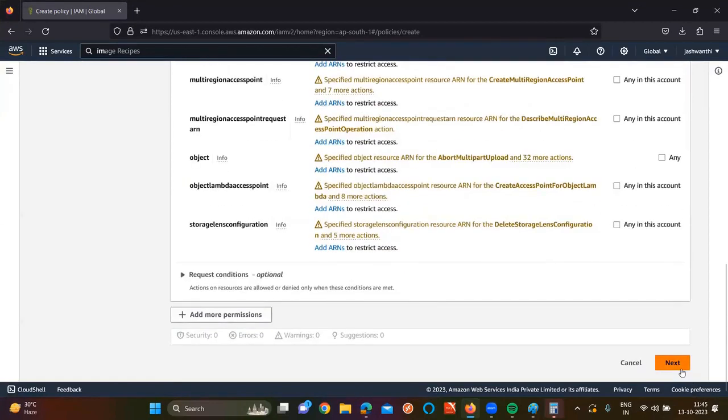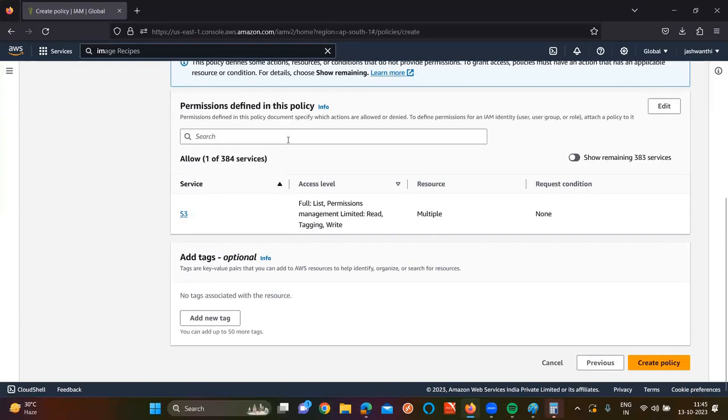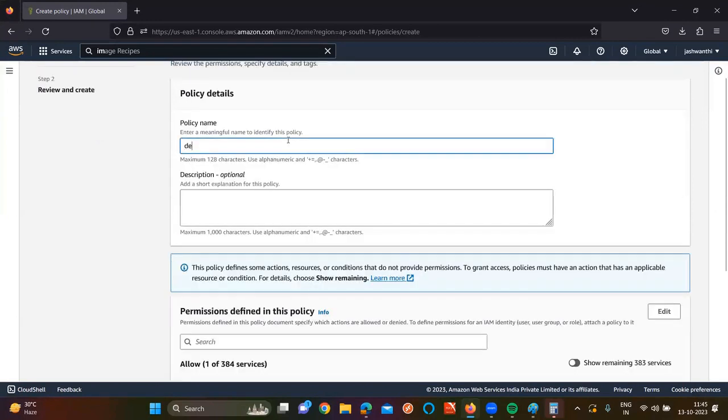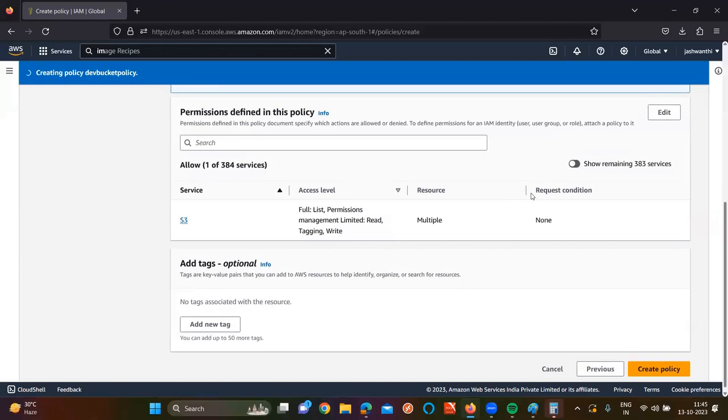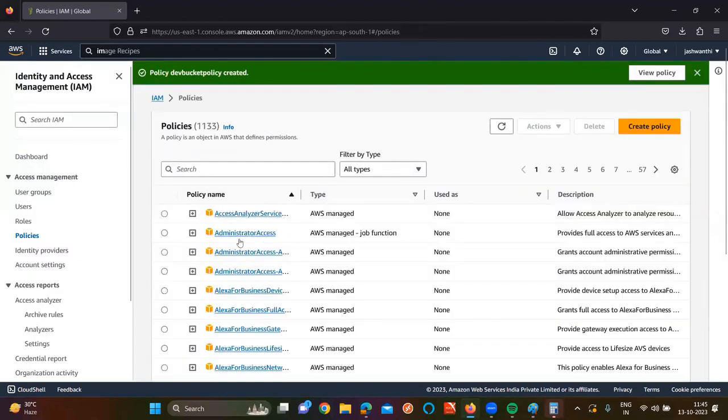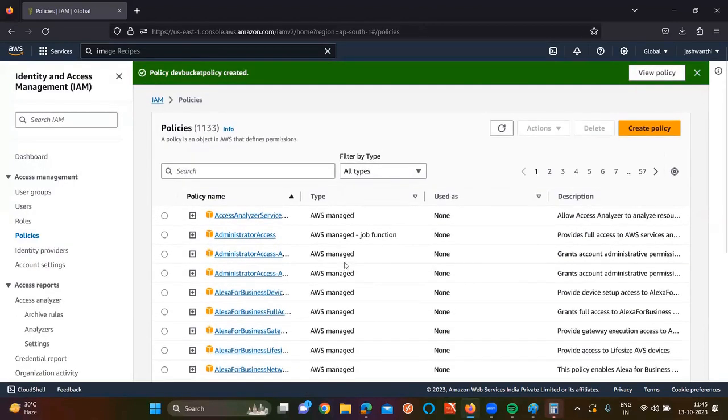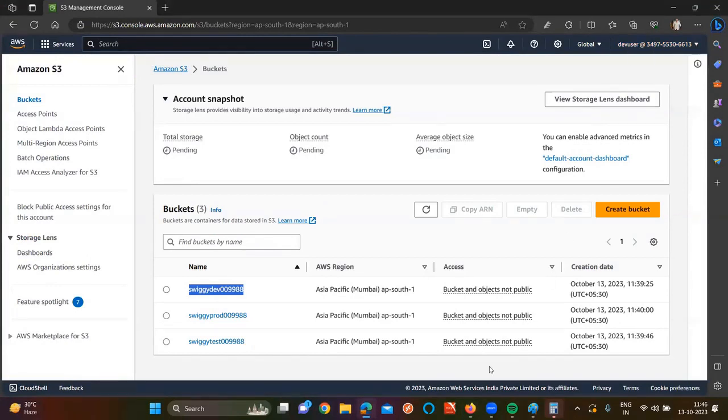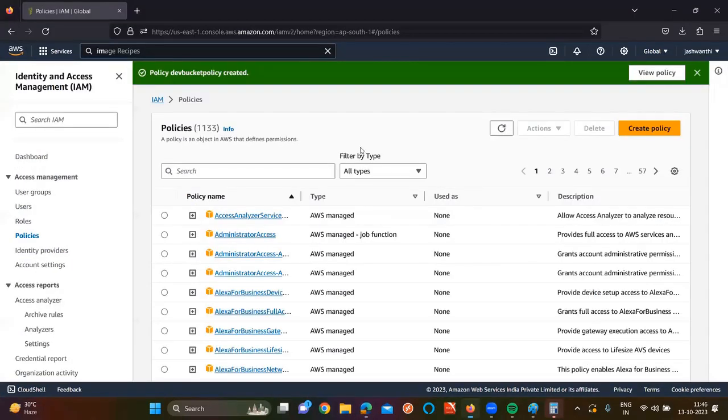So now the moment you click on next, policy name. Policy name I'm giving it as dev bucket policy. Description is optional if you want to give. This policy is to give permission for developing user for developing bucket. You can write some description, but I'm not writing it now. Click on create policy. Now, whatever policy we have created, we need to attach that policy to which user? Currently, we are in which user? Dev user. So we need to attach this policy to the dev user.